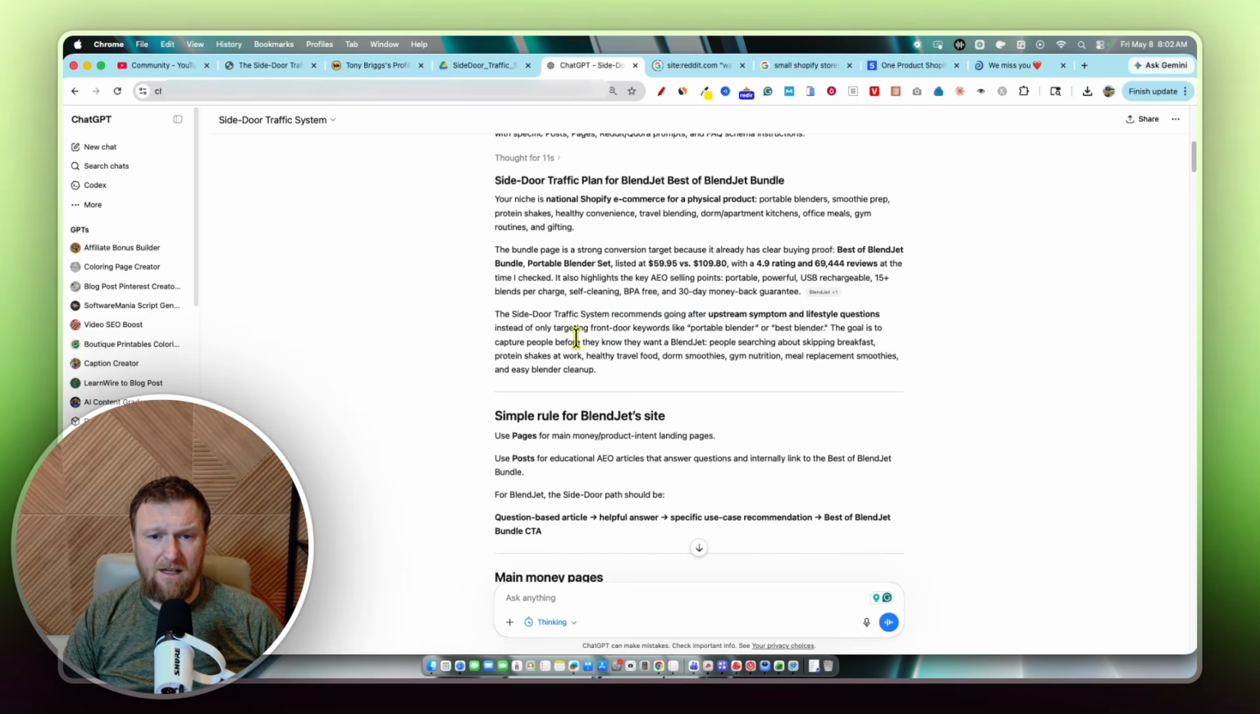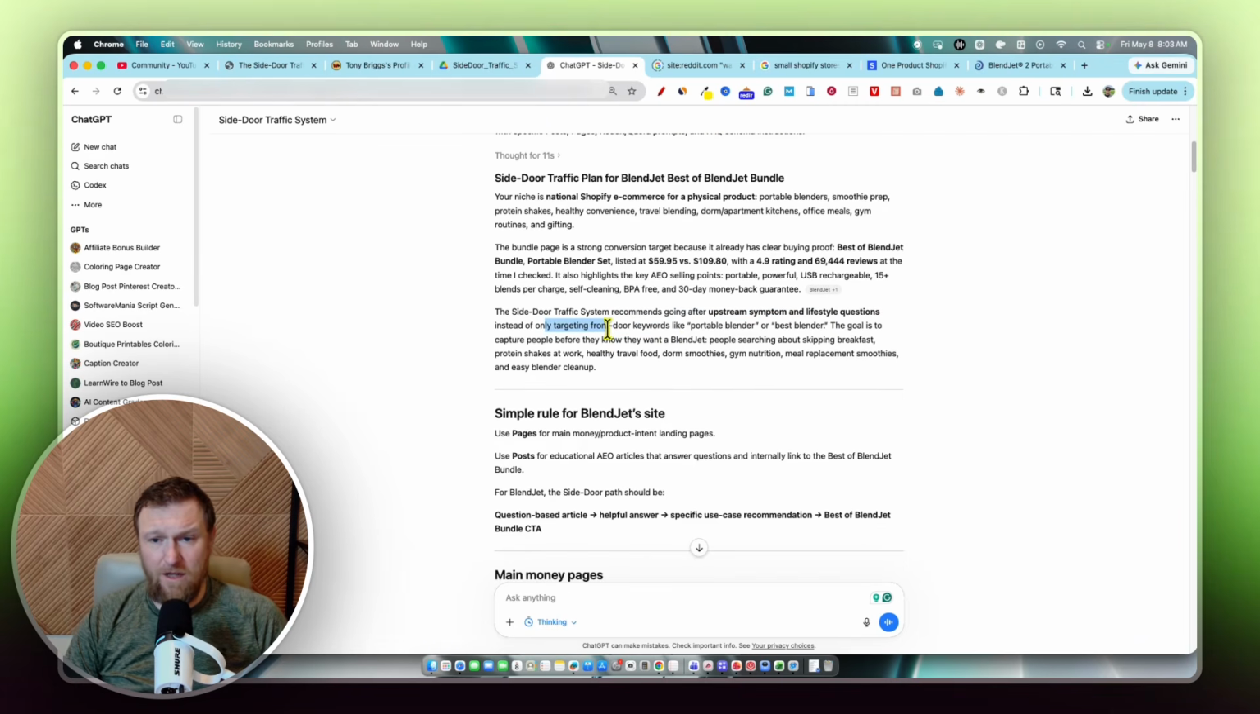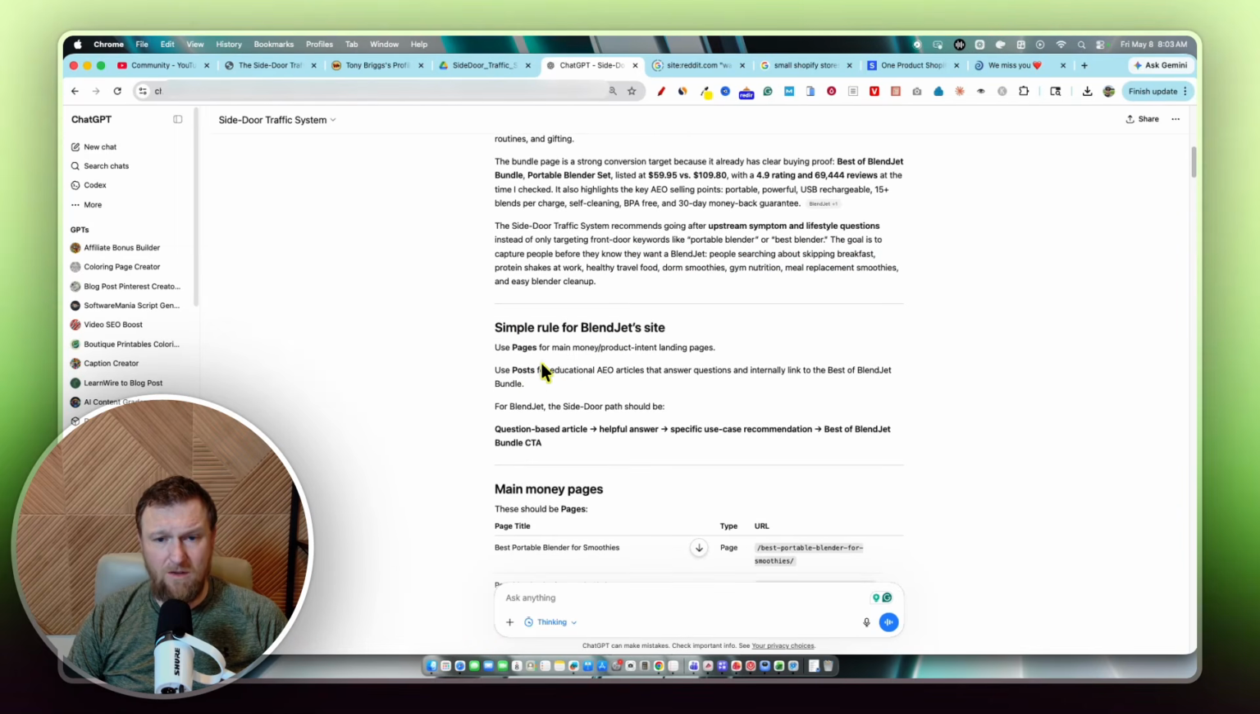So in this case, it's going to say, instead of targeting front door keywords like portable blender, best blender, those are going to be really hard to rank for, right? The goal is to capture people before they know what the BlendJet is, blah, blah, blah, right? So simple rule for BlendJet's site right here, use pages, post, boom.